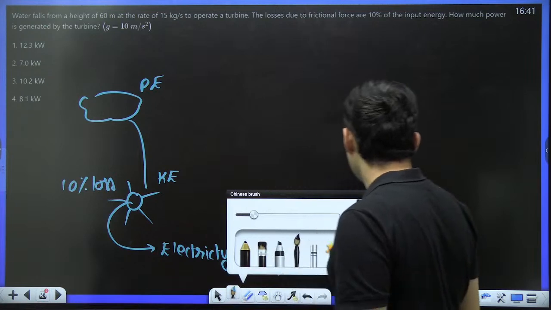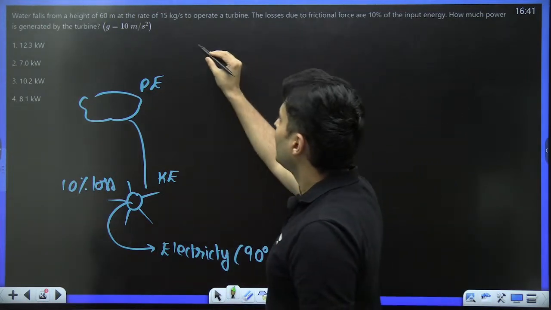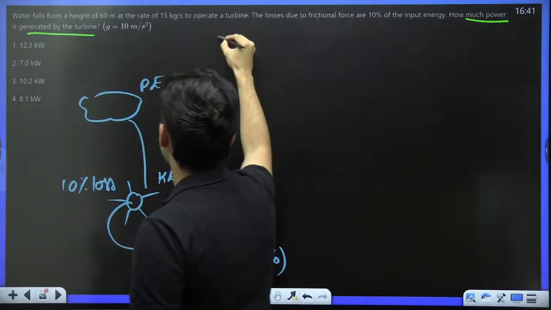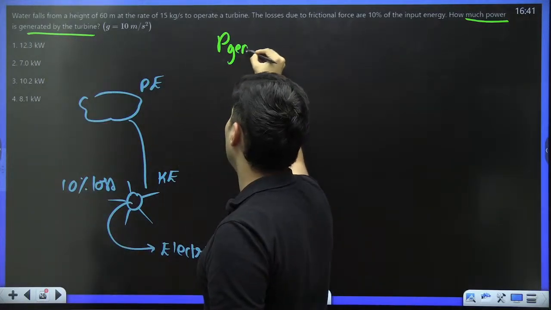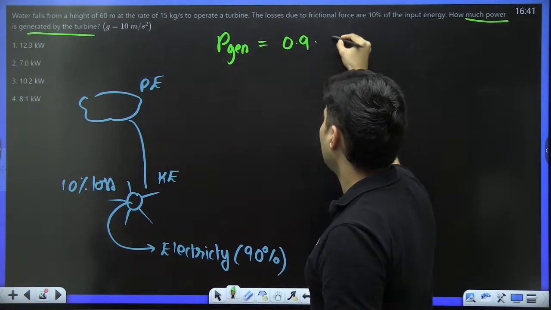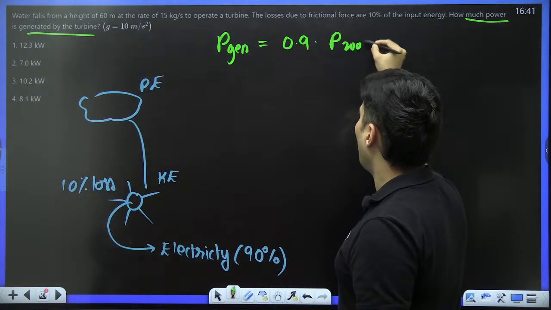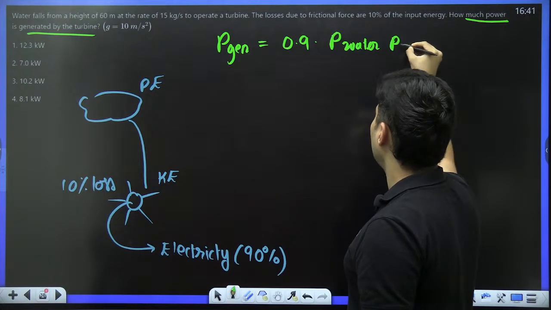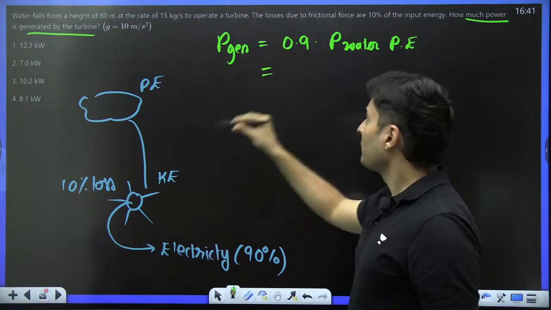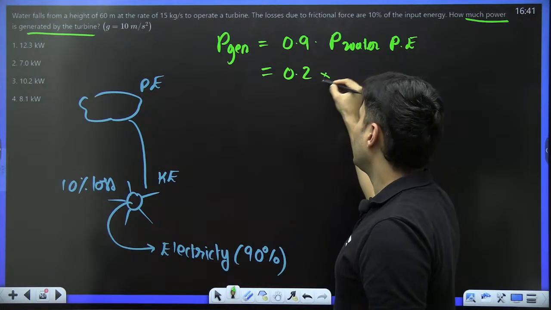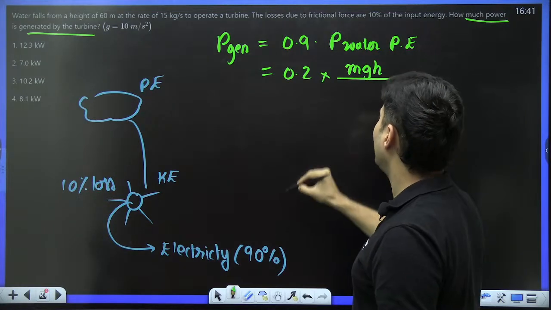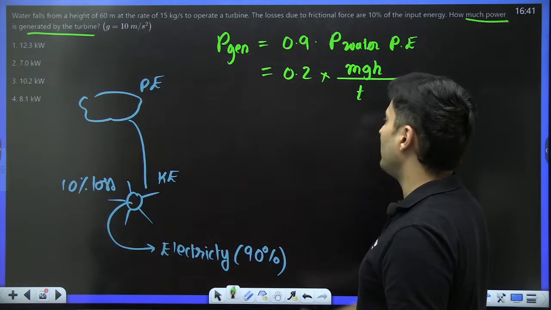So the power generated by the turbine is 0.9 times the power of the water's potential energy, which is coming from the top. So 0.9.